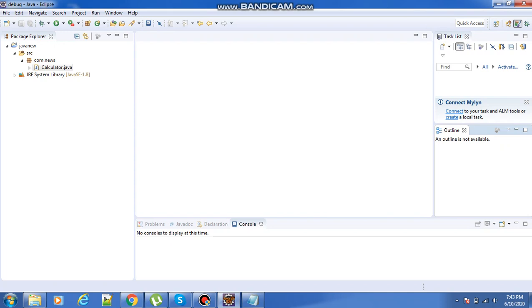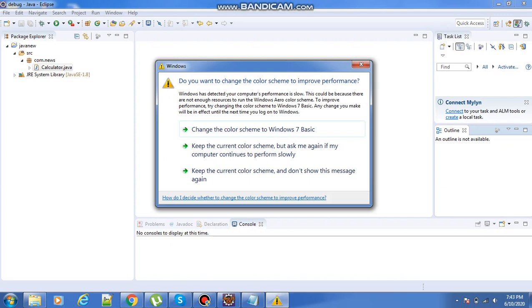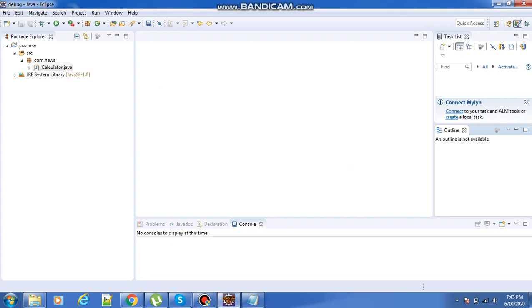Take one example. Say you have 100 photos. Instead of sending 100 photos one by one, the easy way is to create a zip file, keep everything in it, and then extract that zip file. Here also we are doing the same thing. I create one project with some n number of classes, convert the whole project into a jar file, and share just the jar file by email, WhatsApp, or any other device. That is the easiest way.